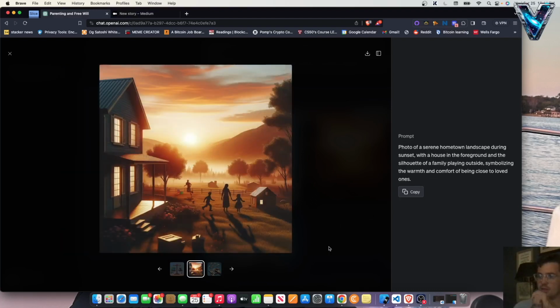Let's see the second one. Photos of a serene hometown landscape during sunset with the house in the foreground and the silhouette of a family playing outside, symbolizing the warmth and comfort of being close to loved ones. I really like that one.